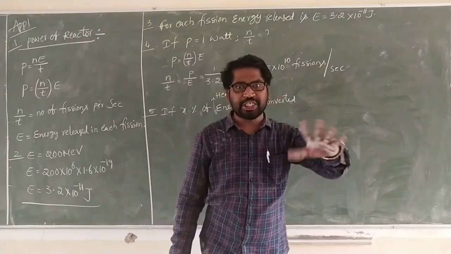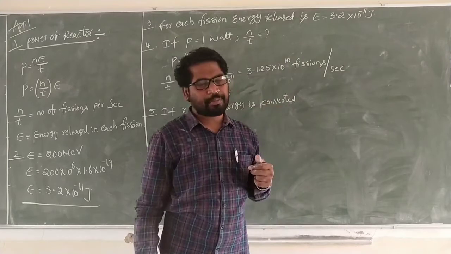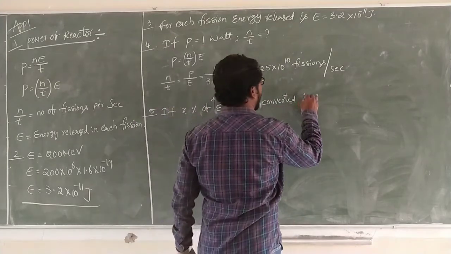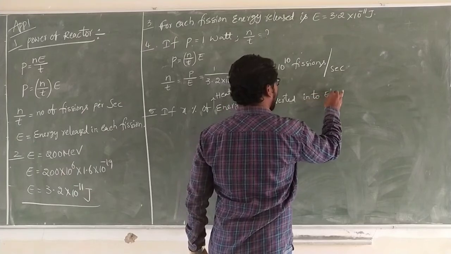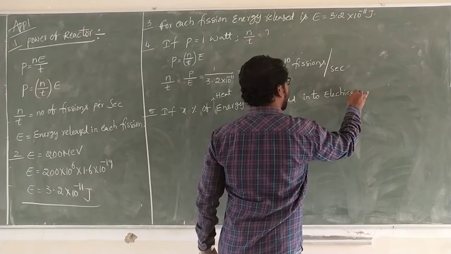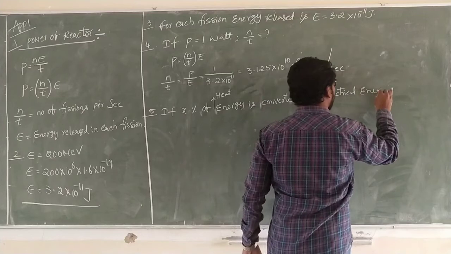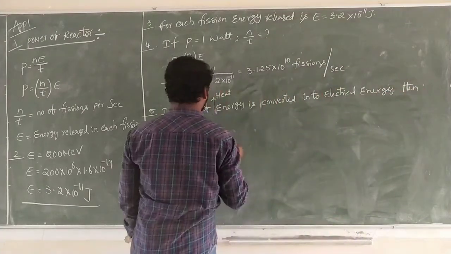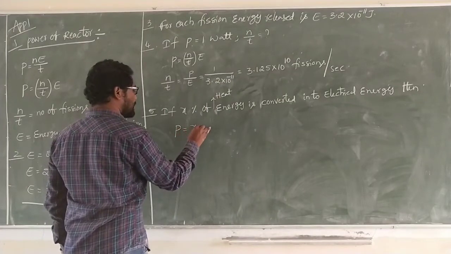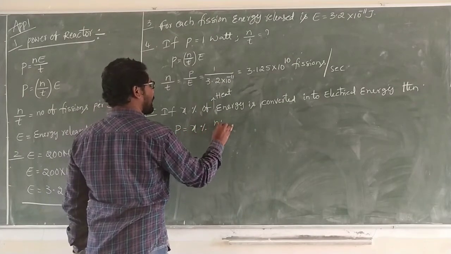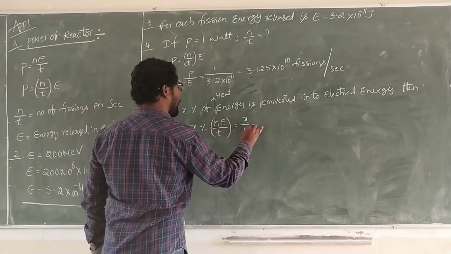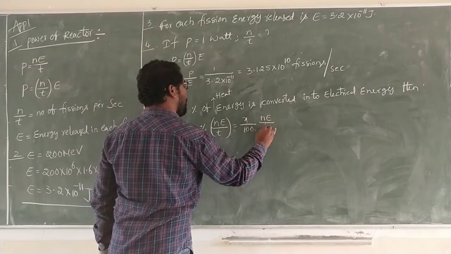That heat energy is converted to a different form of energy. If x% of the heat energy is converted into electrical energy, then P is equal to x% of N E by T, that means x by 100 of N E by T.